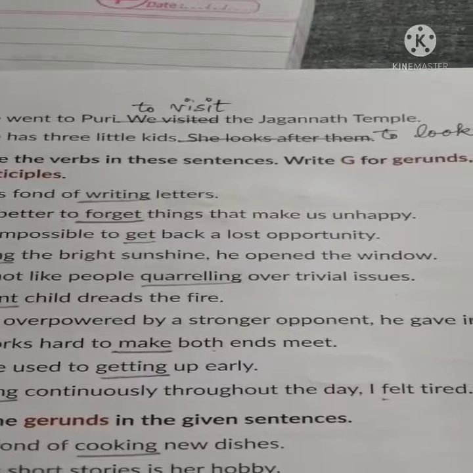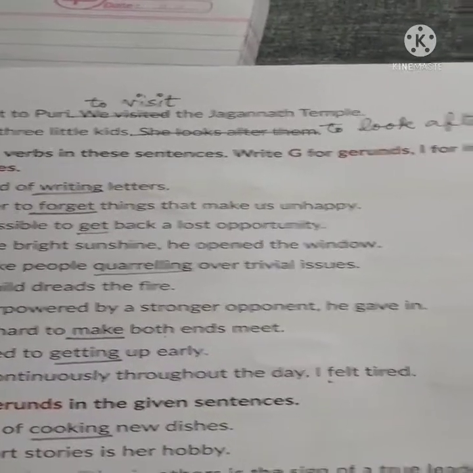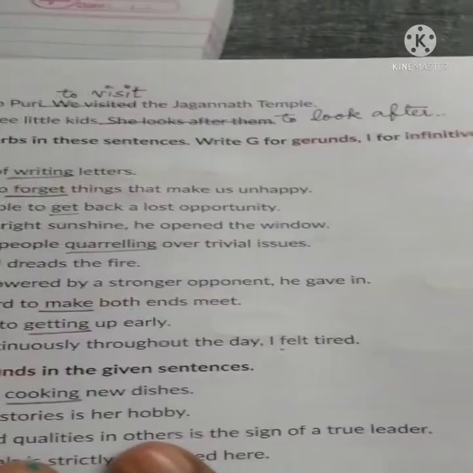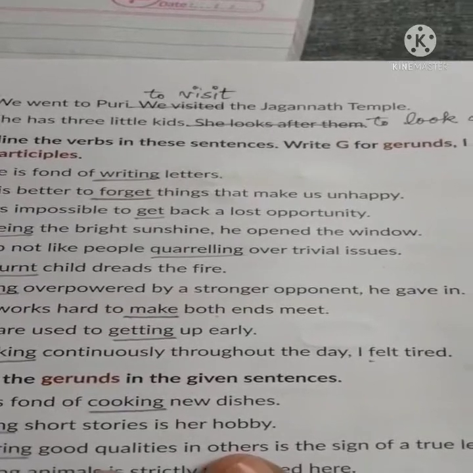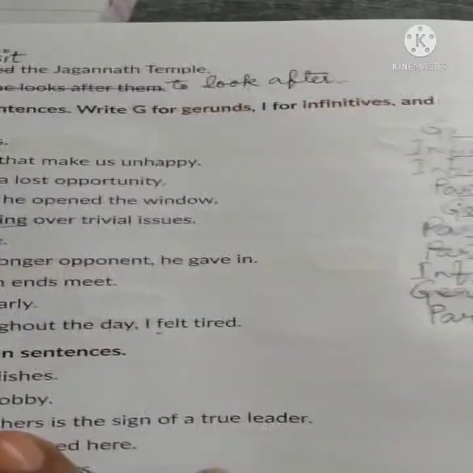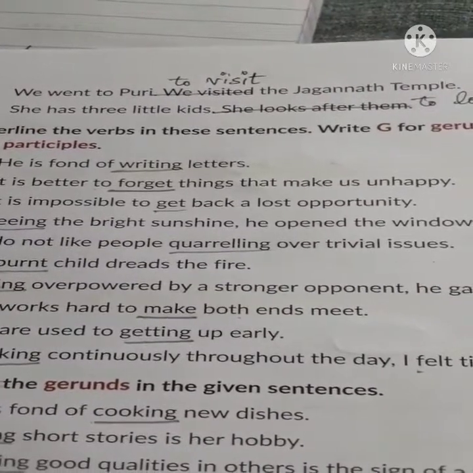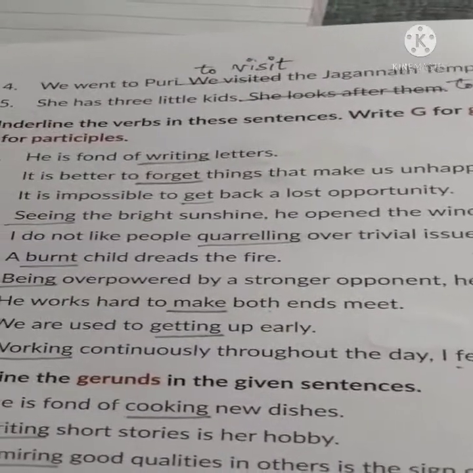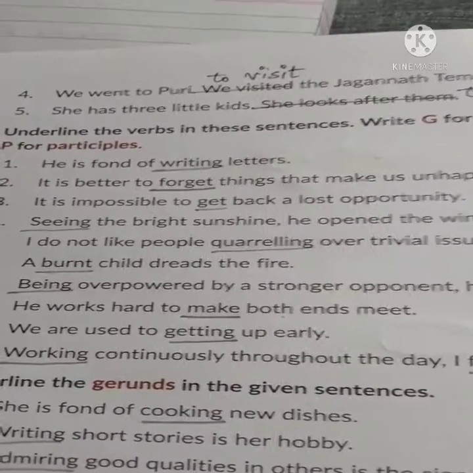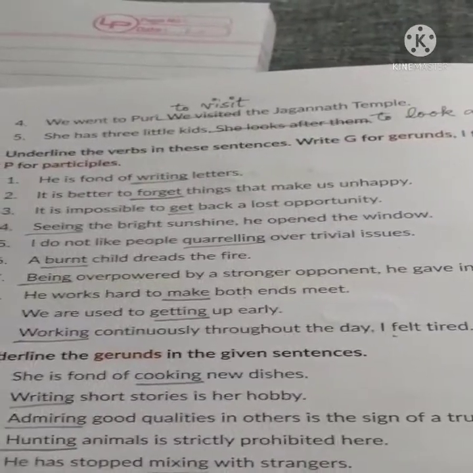She has 3 little kids. She looks after them. The entire second part will be changed. She has 3 little kids to look after. Then we will not write "little kids" again because it is already mentioned in our answer. Okay, so I hope you will understand by this narration.